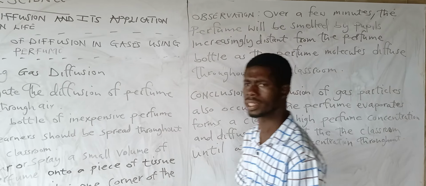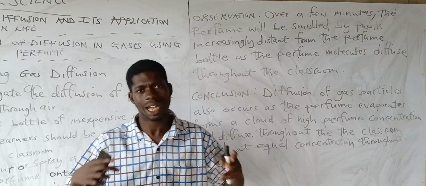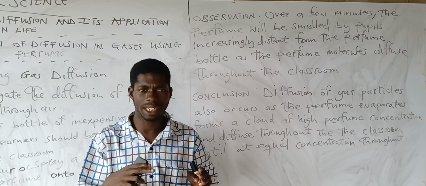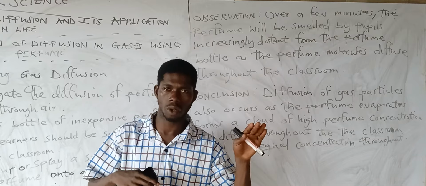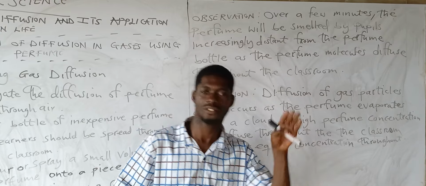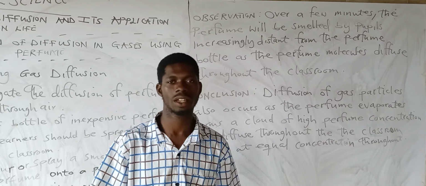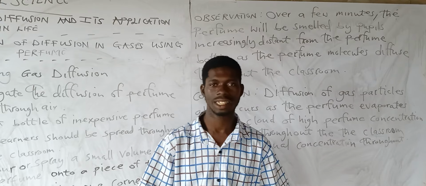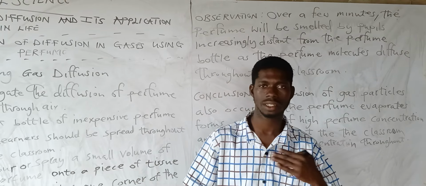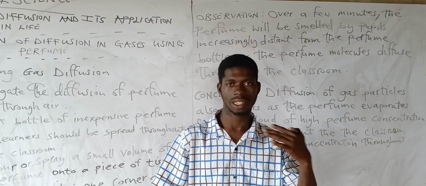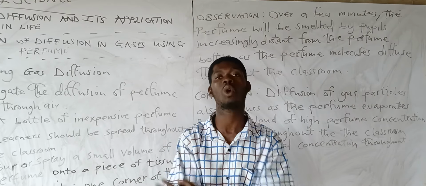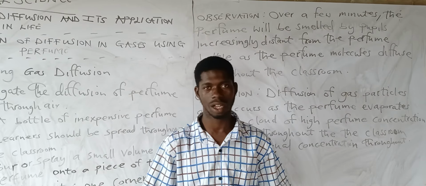So over a few minutes, you will see that the smell is increasing, getting to column 2, getting to column 3, getting to column 4, then finally it will reach column 5. Are you getting it? So it takes a few minutes, then the smell will increase. And as a matter of fact, for about 5 minutes, it occupied the whole room. Are you getting it?